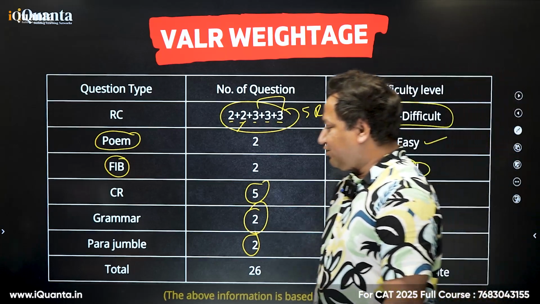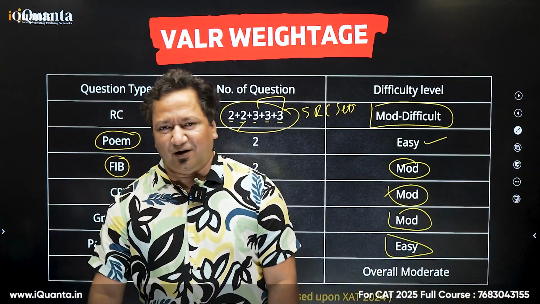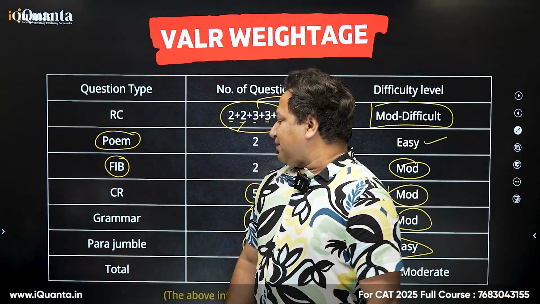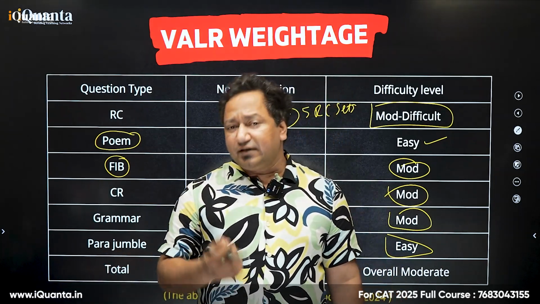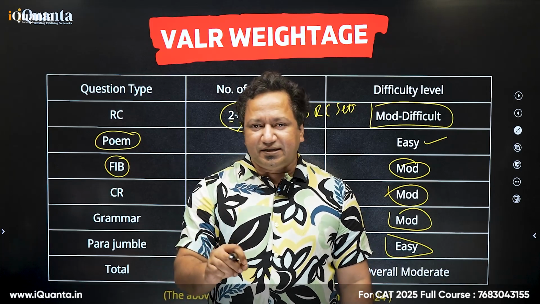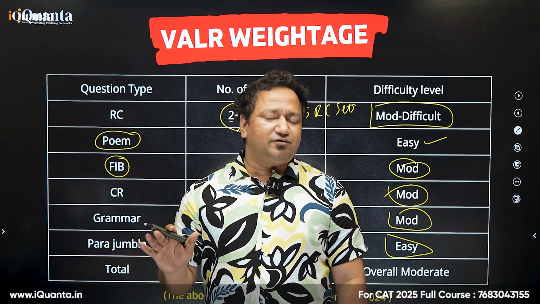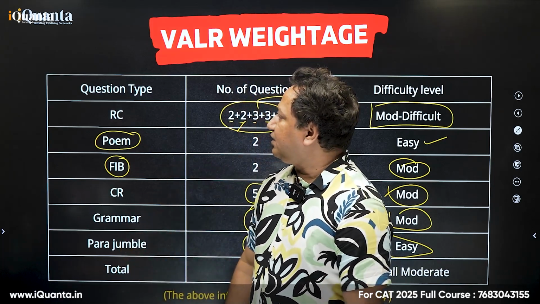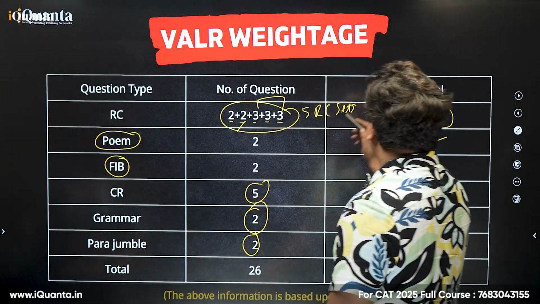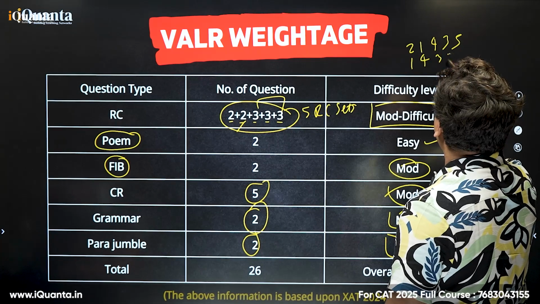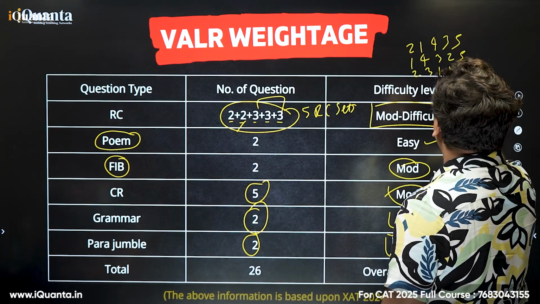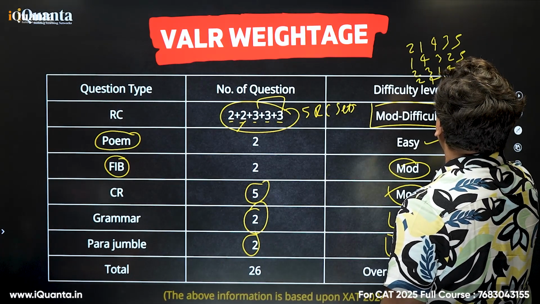Why it was easy? You'll be shocked. Parajumble easy? How is that even possible? In CAT we didn't have parajumble this time. So parajumble in XAT becomes easy for a very simple reason, that they give you the options. It's not TITA. So generally there are 5 options. Let's say the options are like this. Statement 2, 1, 4, 3, 5. 1, 4, 3, 2, 5. 2, 3, 1, 4, 5. 2, 4, 1, 3, 5.